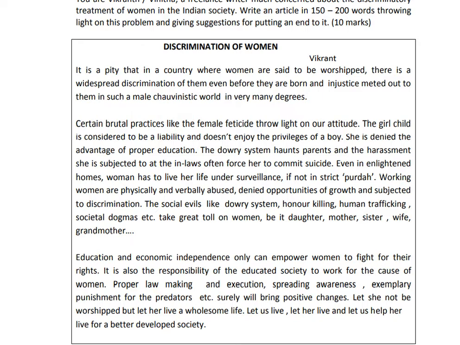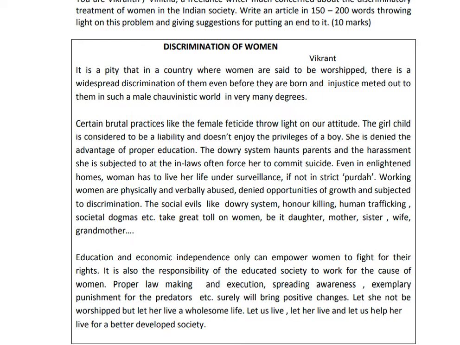So, what is required in the case of article? Remember, the title is very important. Very apt, suitable title you look for. Okay? And write that title. And then after that, who is writing? Writer's name is also very important because it also carries marks. And then when you are writing an article, remember that the first paragraph will be introductory paragraph.